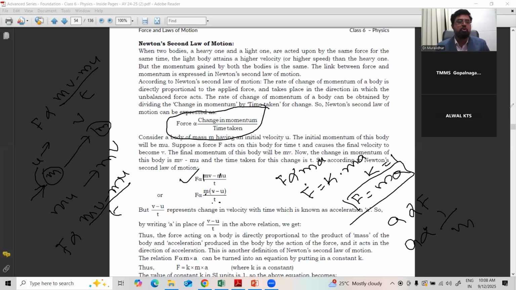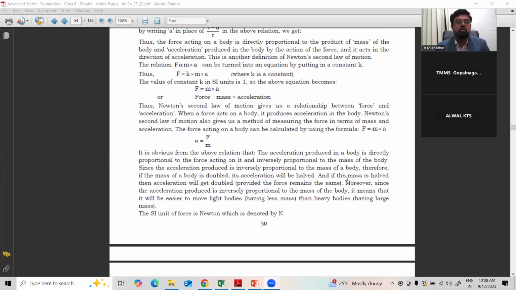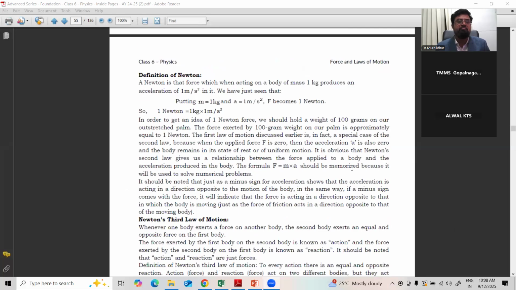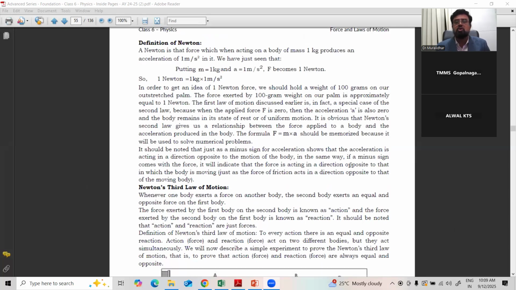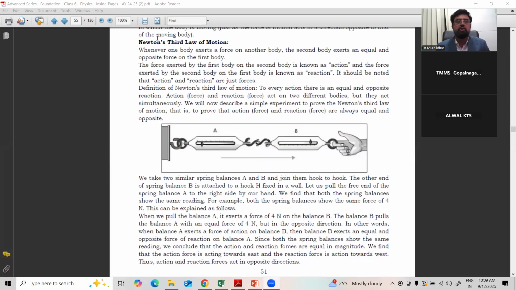Clear? F is equal to ma, which states that the force applied on a body is directly proportional to the rate of change of momentum. So from that we got the formula F is equal to ma. Force is measured in Newton or dyne. That is the unit for force, Newton or dyne, right?